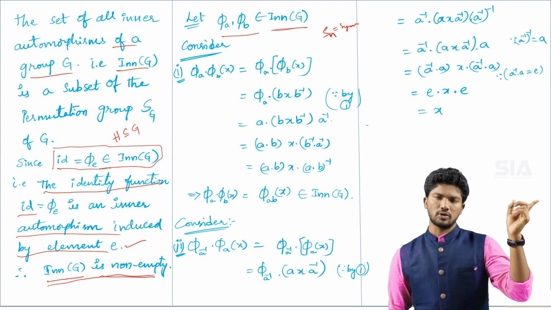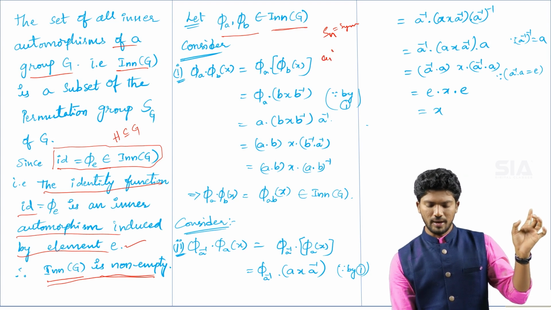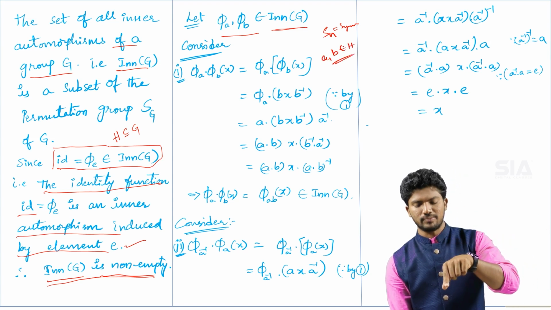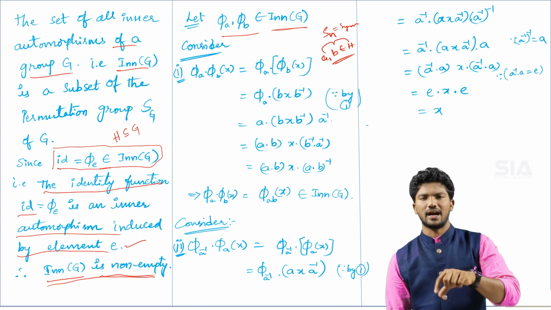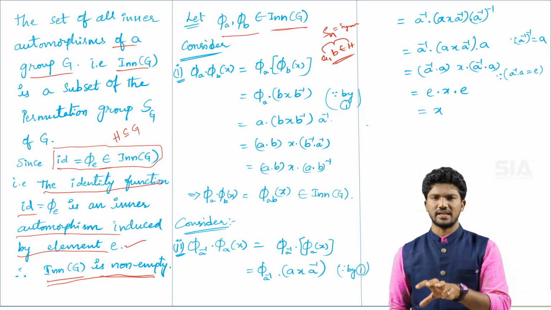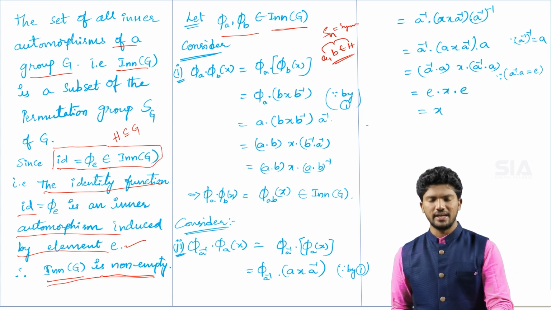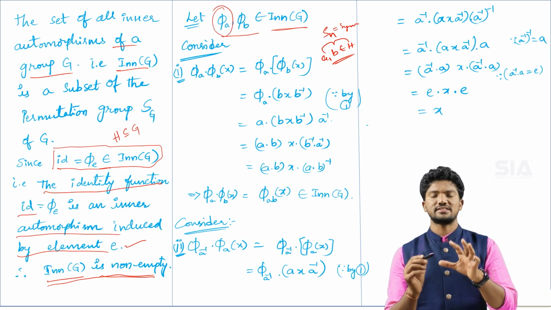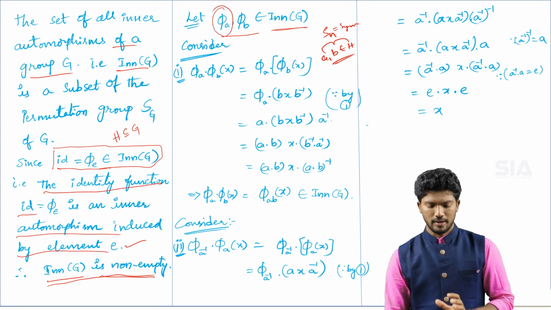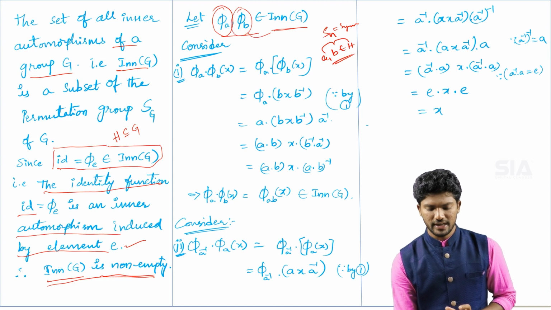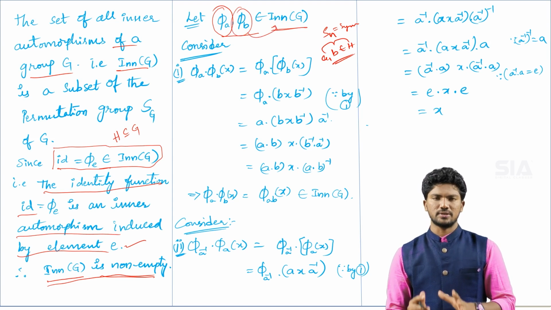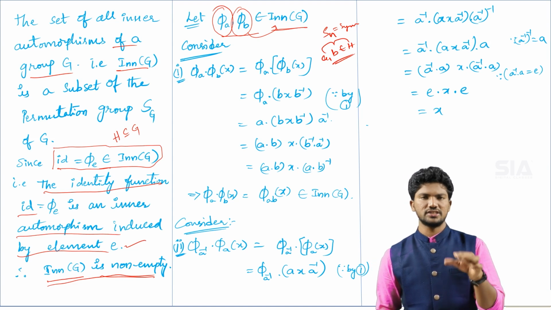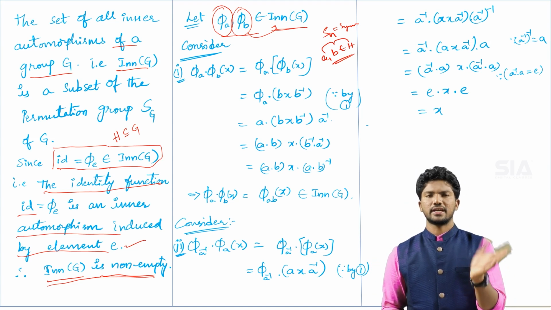In the two-step subgroup test we took a, b belonging to H, because the elements of H are in that format, whether integers, natural numbers or whatever. But in Inn(G), the elements exist only in the format φ_a, φ_b. Since it is a non-empty set, you can take at least one element.